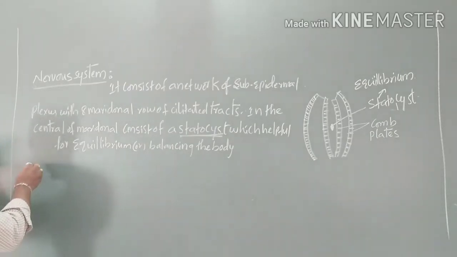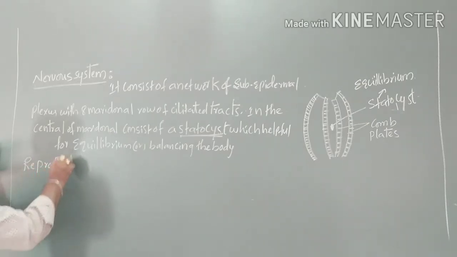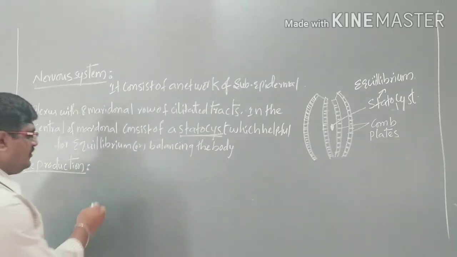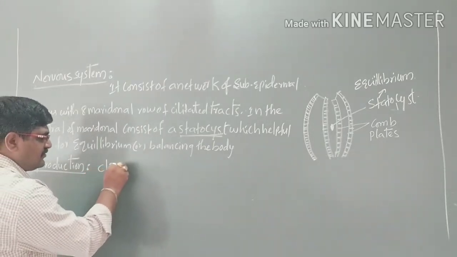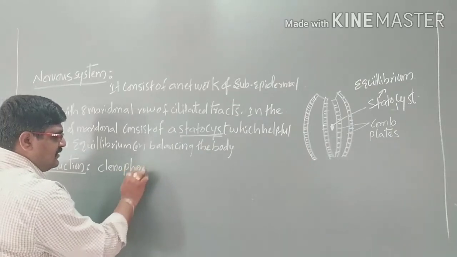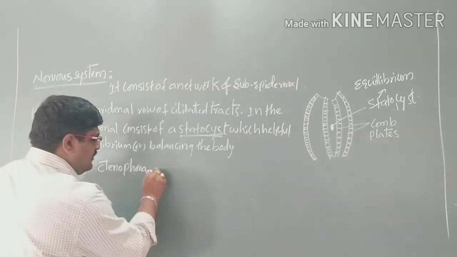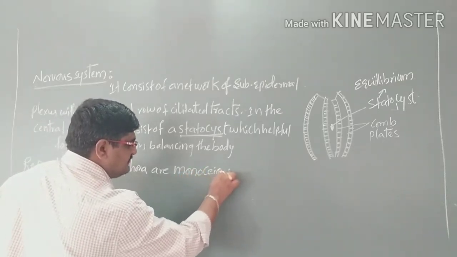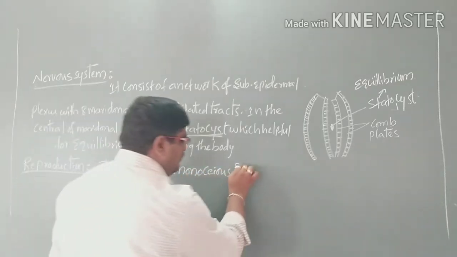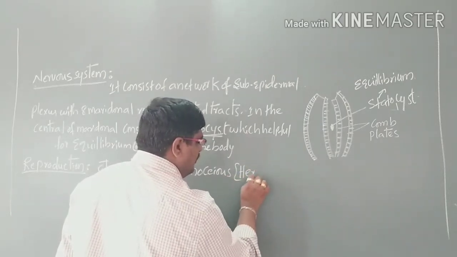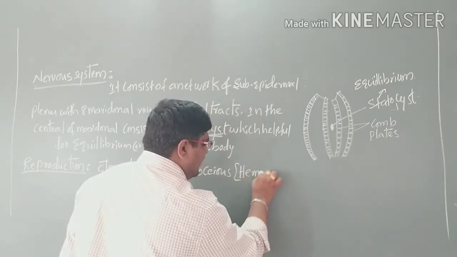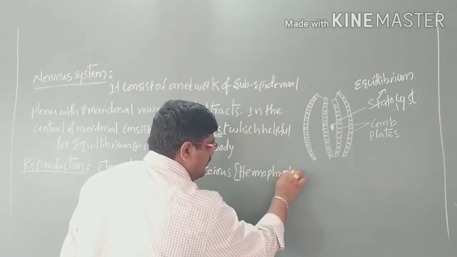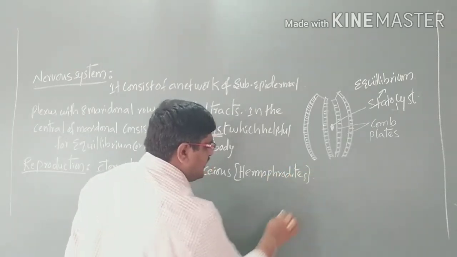Next, coming to reproduction. Ctenophores are monoecious, or we can call them hermaphrodites.